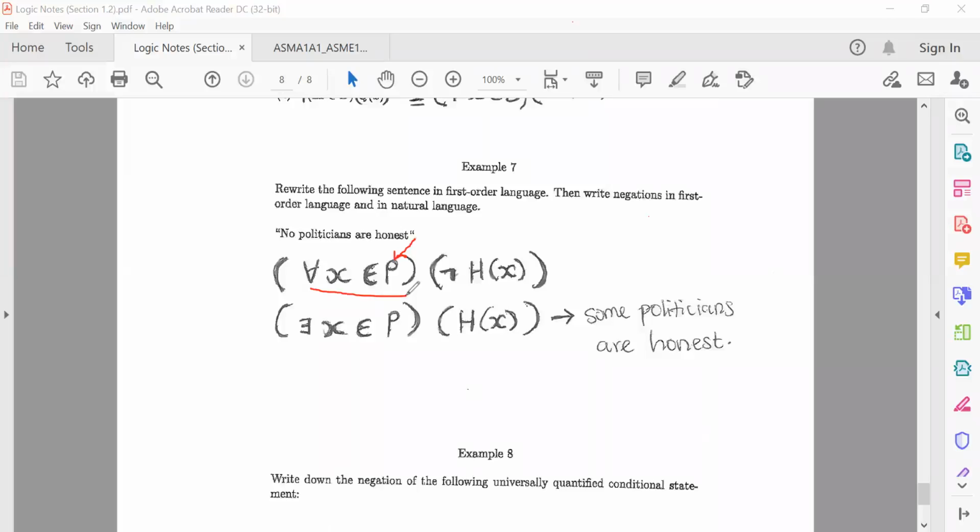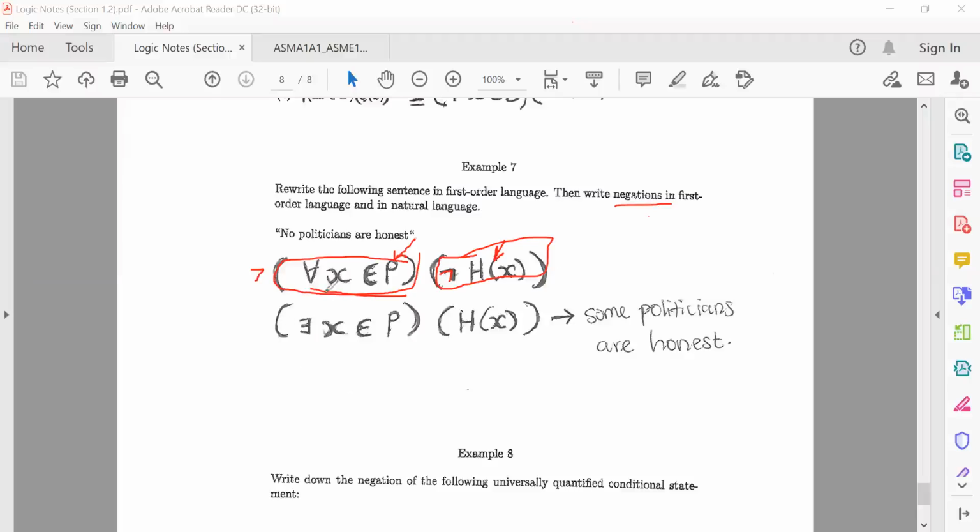So when you say for every x element of P, you're saying that all politicians, and then this predicate you can define it as X is honest, all right? But you see, I'm negating it. It means that all politicians are definitely not honest, all right? So they're not honest. Once you do that, the second step is you need to write a negation in first order language. So you need to negate this statement.